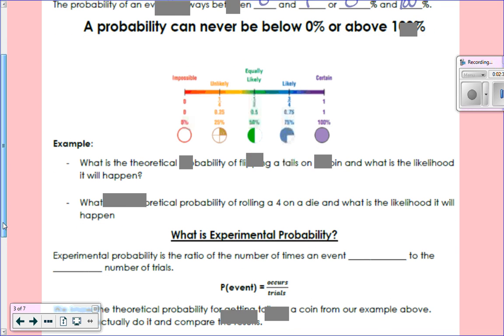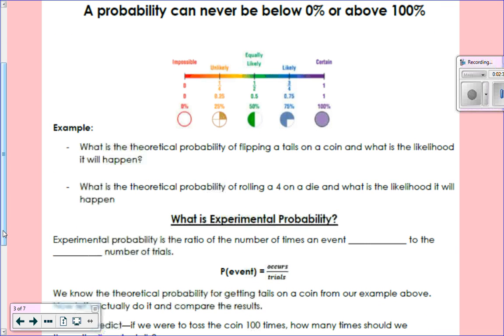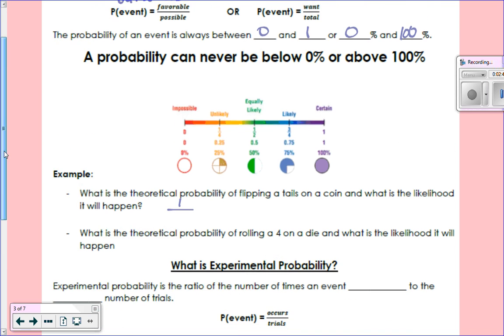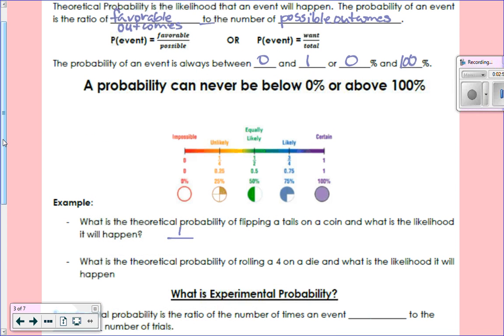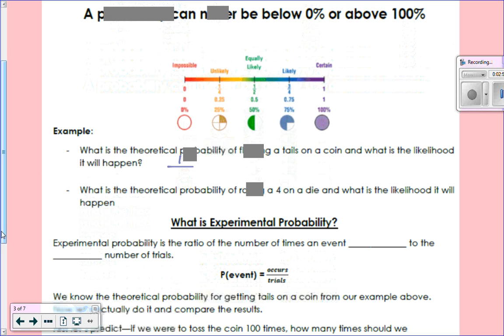Okay, for example, what is the theoretical probability of flipping a tails on a coin? So remember we had that fraction. How many tails are on the coin? There's only 1, right? That's our favorable, or that's what we want. We want tails out of total number of outcomes? 2. Okay, so theoretically, when we toss the coin, we should get 1/2, right?